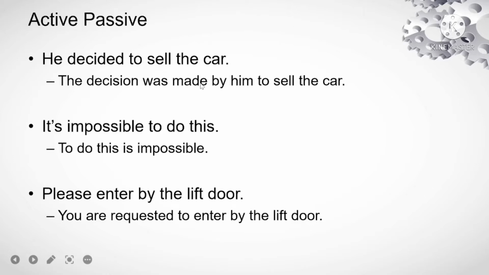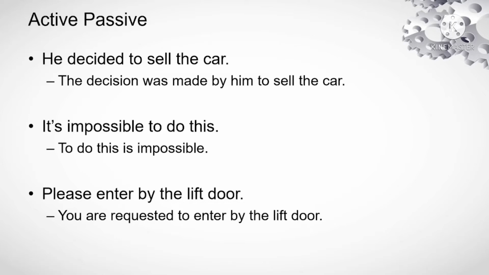From the introduction, it will seem that car must be the object and the sentence must begin with the car, but actually the passive form of the sentence is, the decision was made by him to sell the car. Why do it so? It is because the decision about the car has not been taken. The decision was about selling the car. It is an action. That's why the passive form of the statement will be, the decision was made by him to sell the car.